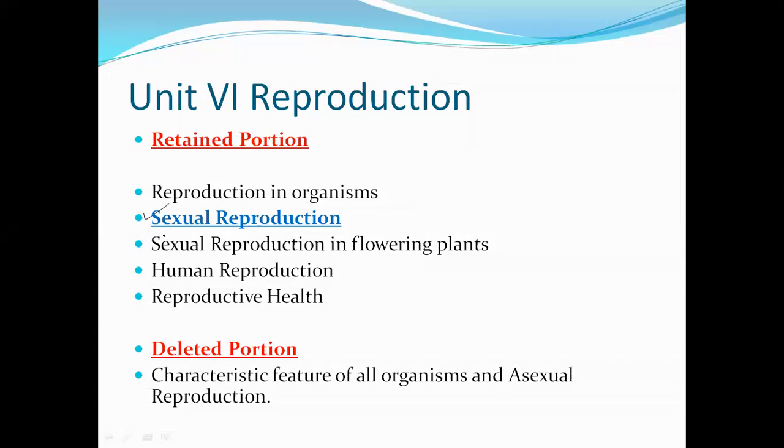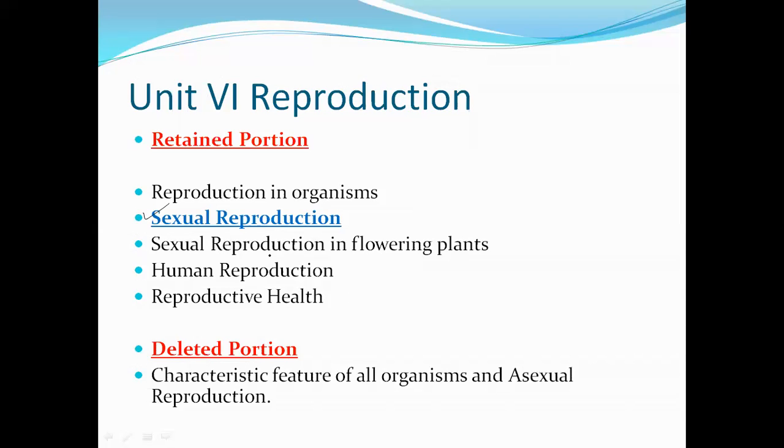Now, when we come to sexual reproduction, what are the different chapters? They are sexual reproduction in flowering plants, human reproduction and reproductive health. When we study sexual reproduction in flowering plants, we study pollination, seed formation, and the typical flower structure.